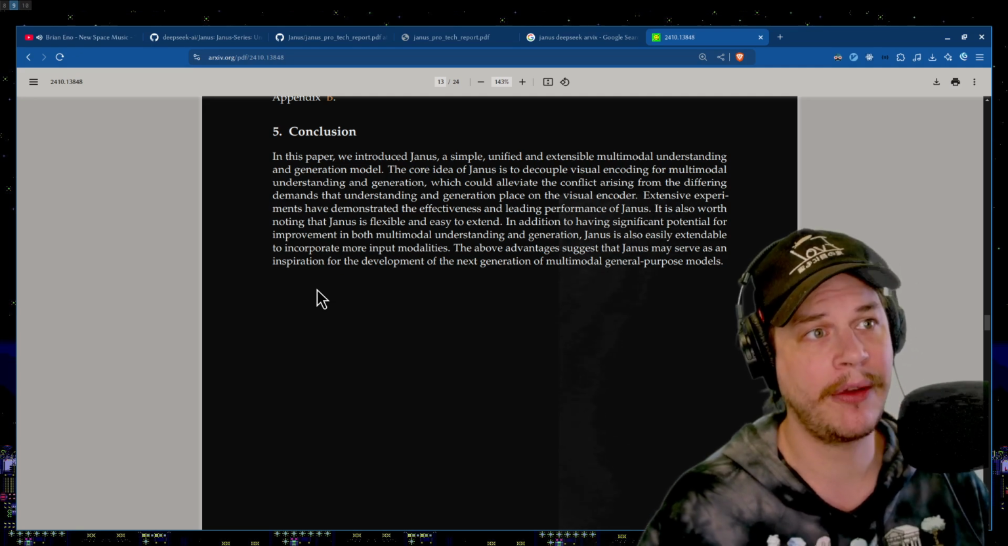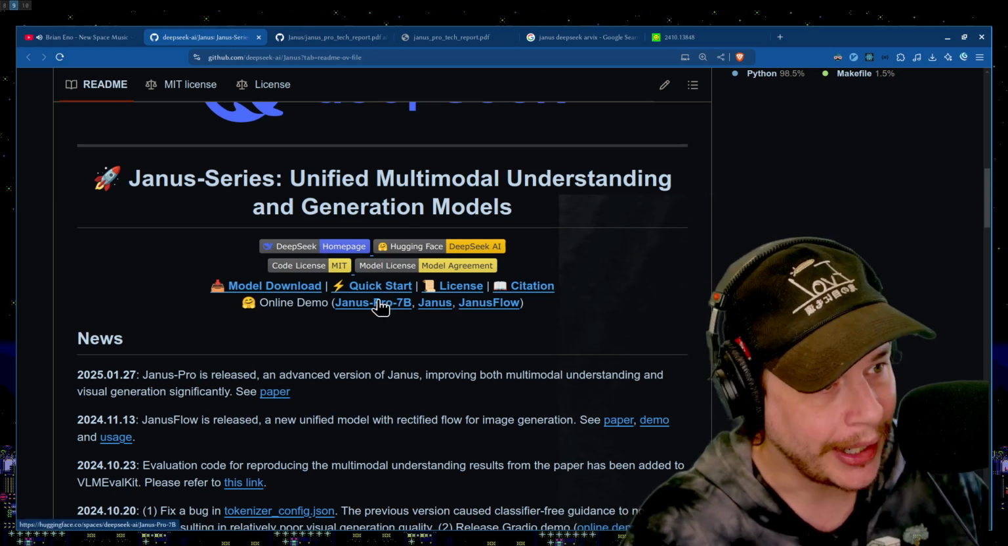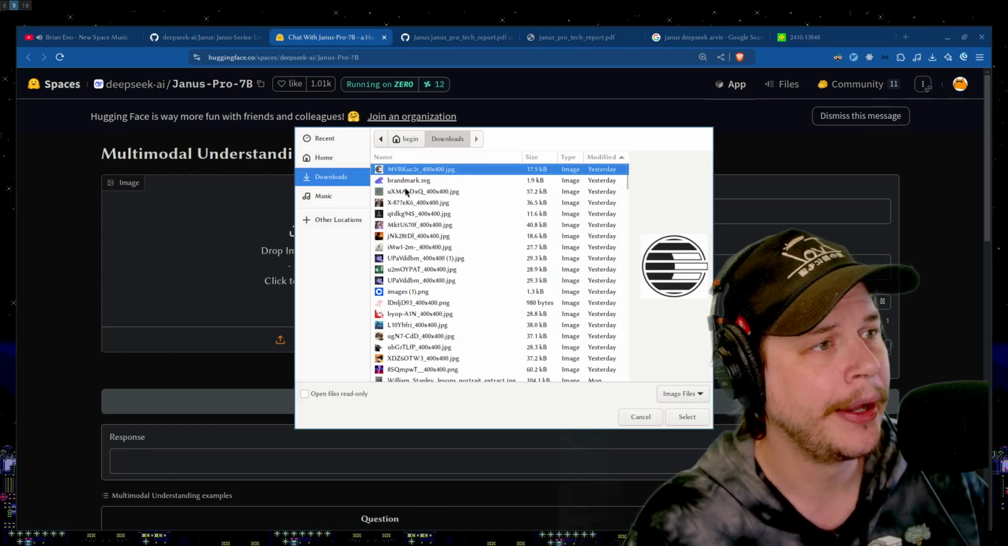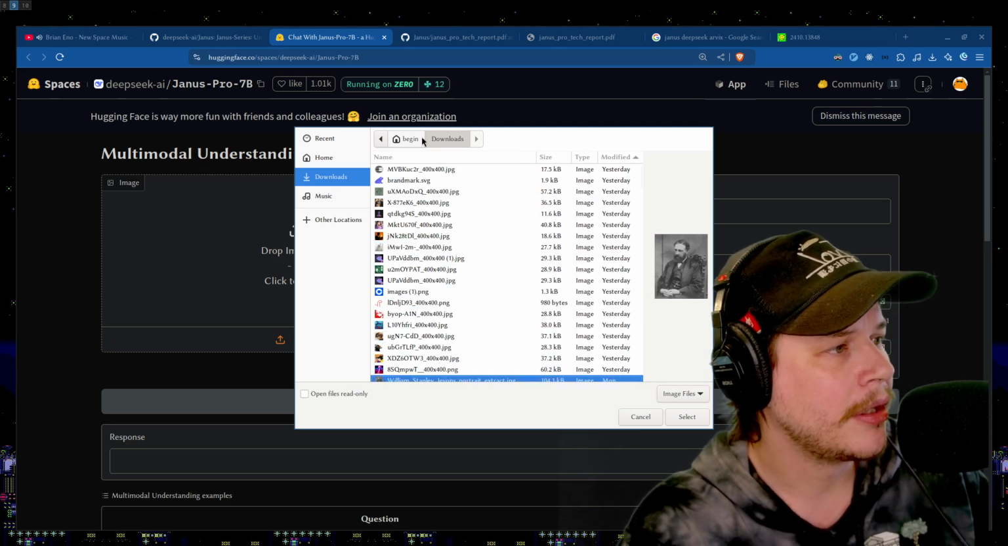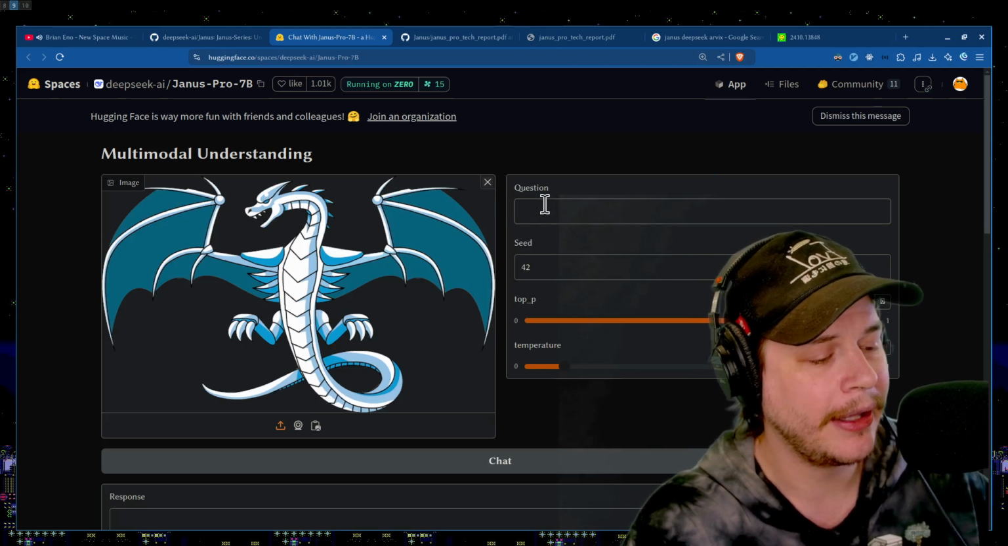I did do a little experimenting with Janus Pro, and I was trying to have it identify the LLVM dragon, and you know what? It was not working. It could not successfully know that, hey, it's actually the LLVM dragon. Let's see if I can do this here. I've got a bunch of goofy images, I'm just going through my folder. There you go. Okay, so watch. That's the LLVM dragon.